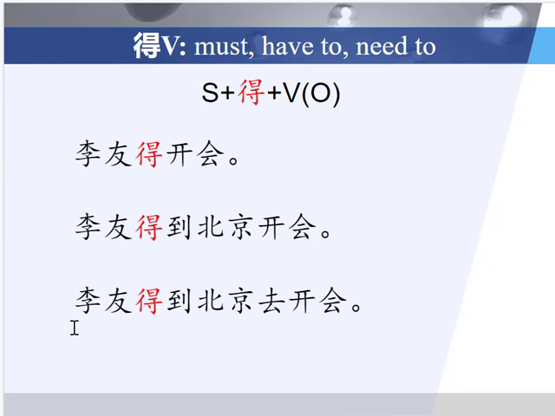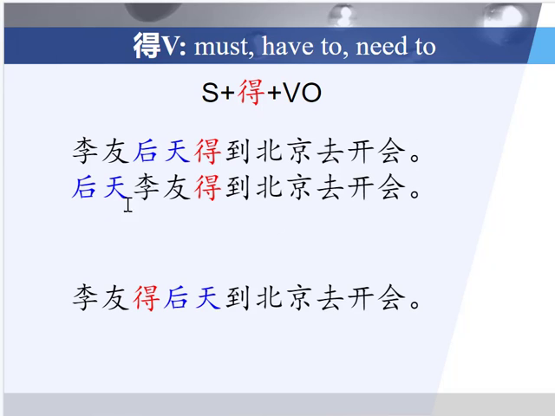Here in the third example, Leo 得到北京去开会. I just added 去 to remind you that when you use 到 as your place verb, you can give it a greater sense of direction by adding either 去 or 来. In this case, 去 means going towards, and if I put 来, it's coming towards. It gives it the direction, and this is called a directional complement, which we're going to cover more in this lesson.